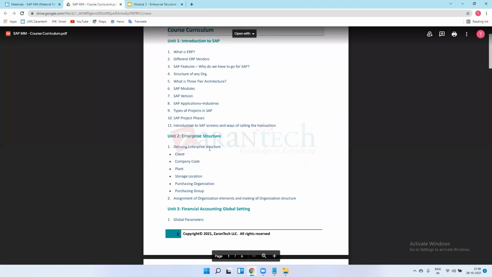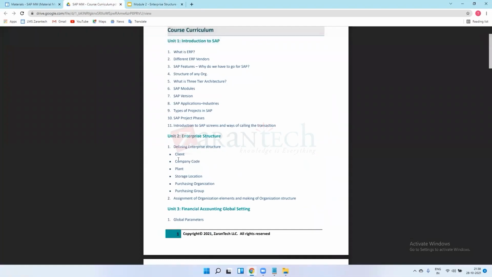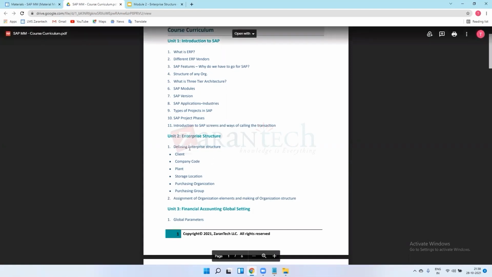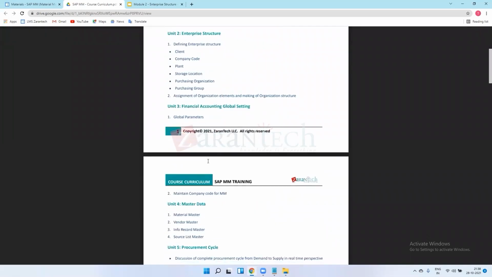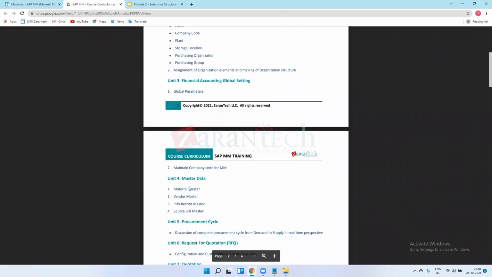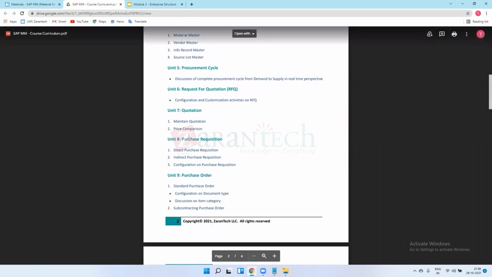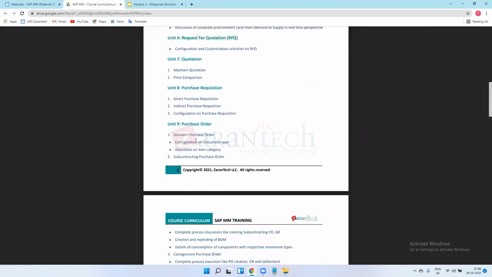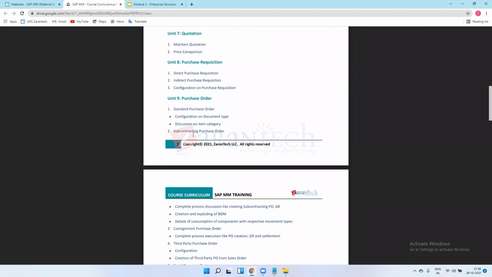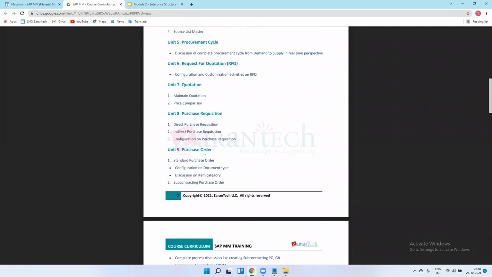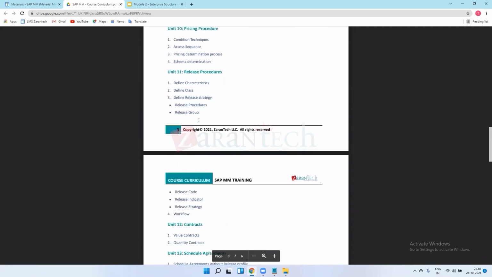Okay, so as part of the enterprise structure, we'll see these organization units and how they are assigned to each other, assignment of organization elements and making of the organization structure. After creation of this enterprise structure, we'll go for the creation of material, then the procurement cycle, then how quotation will be maintained, then how a purchase order will be created. Before going to create the purchase order, how configuration works, everything we will see in upcoming lectures.